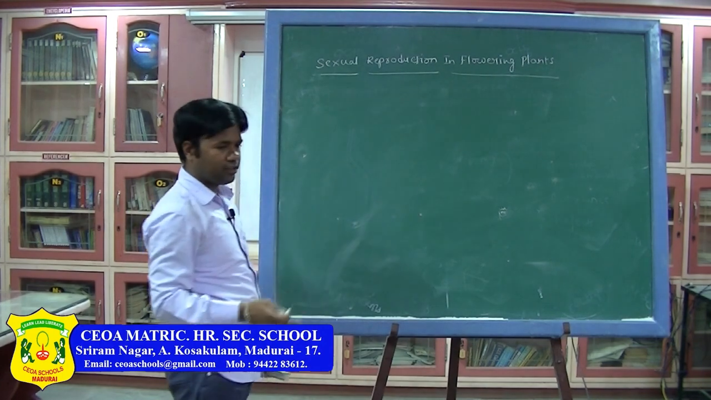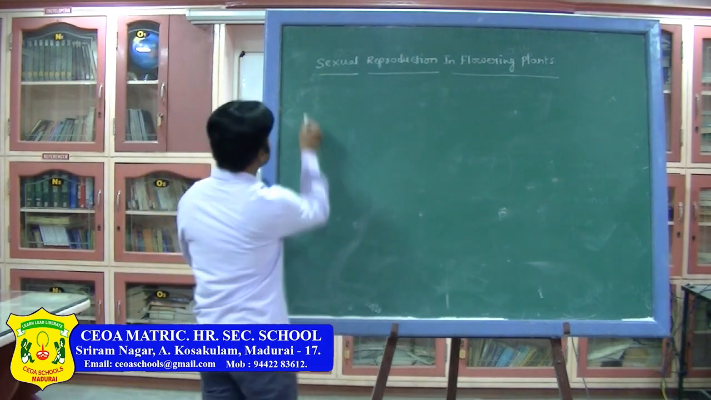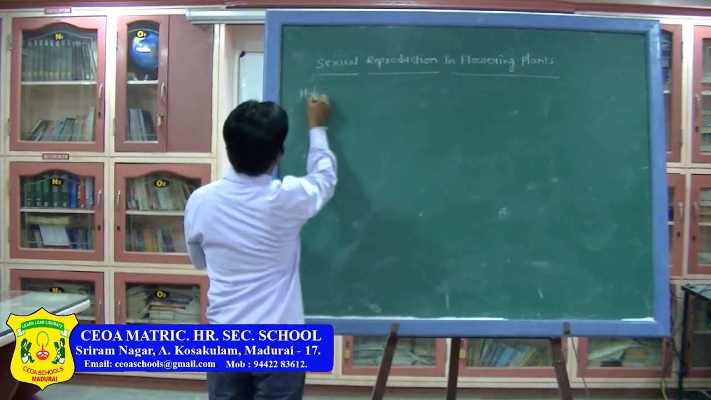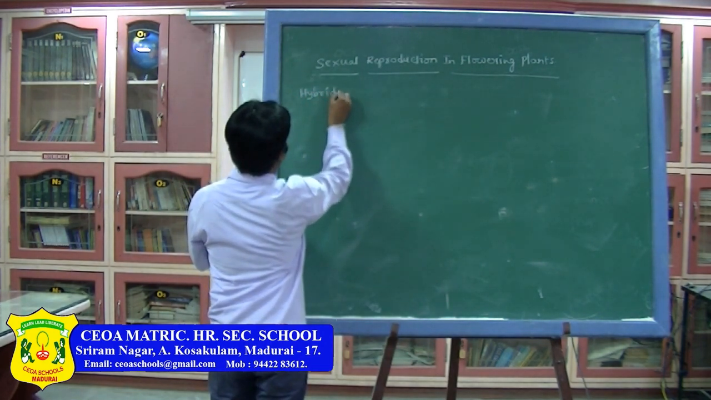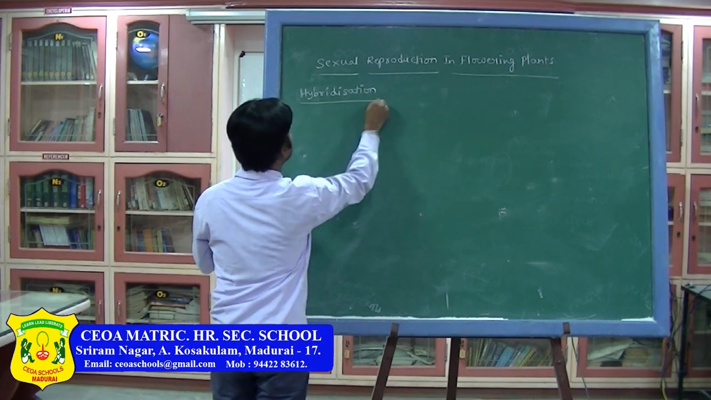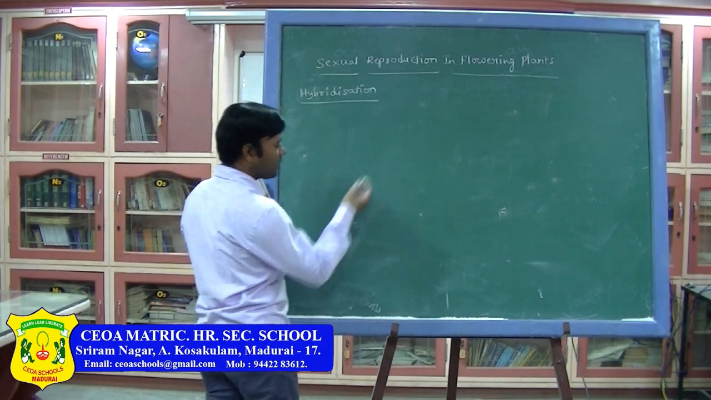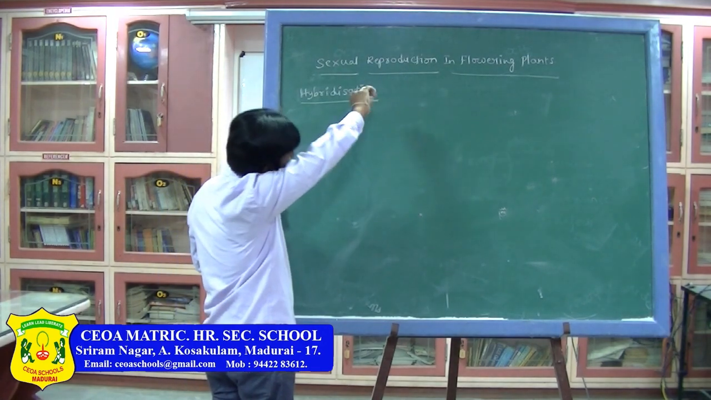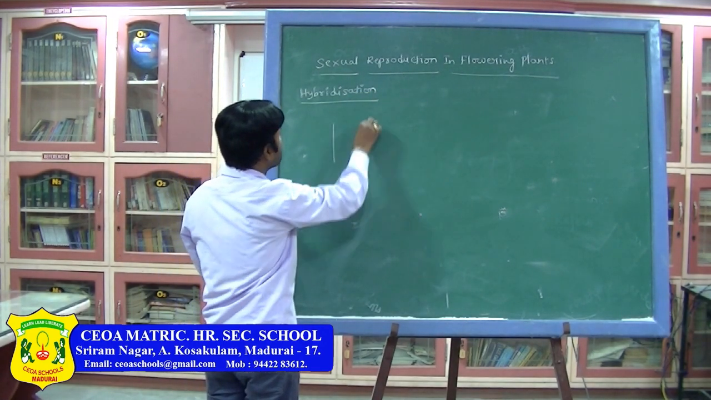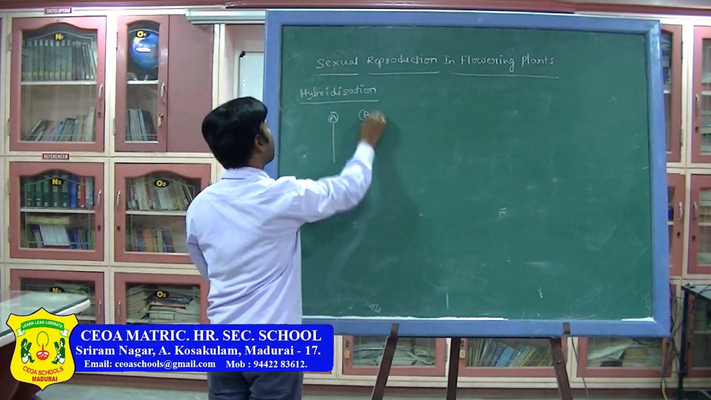Before going to learn about fertilization, let us see about hybridization. What is hybridization? First, I am giving an example. This is the A plant, this is the B plant. Let us assume A plant and this is B plant.